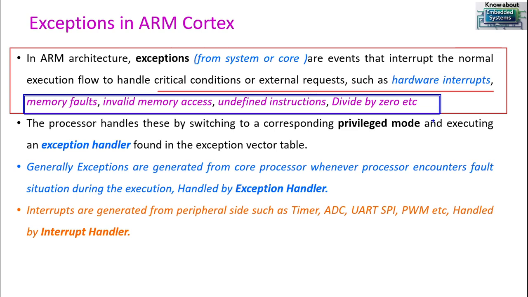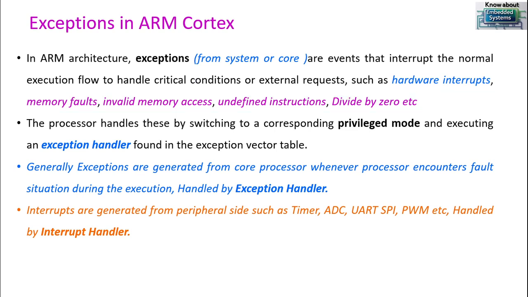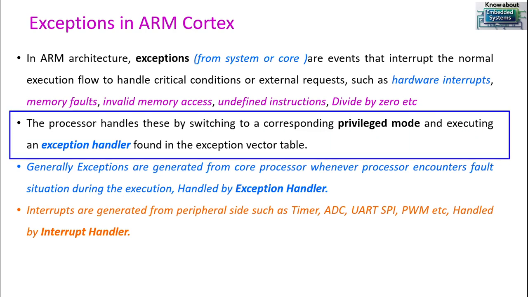To handle an exception, sometimes we have to handle it in a proper, systematic way. For that, the processor will handle these types of exceptions by switching into the corresponding privileged mode. The processor has to enter privileged mode, and then with the help of the exception handler, the processor will handle that particular interrupt or exception.